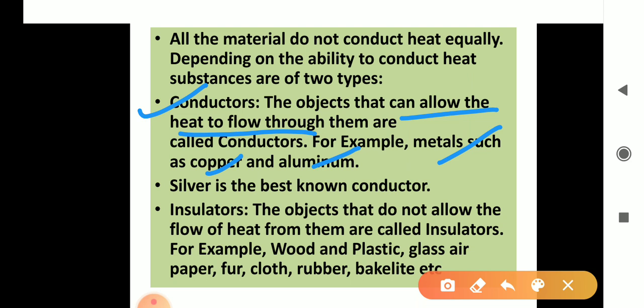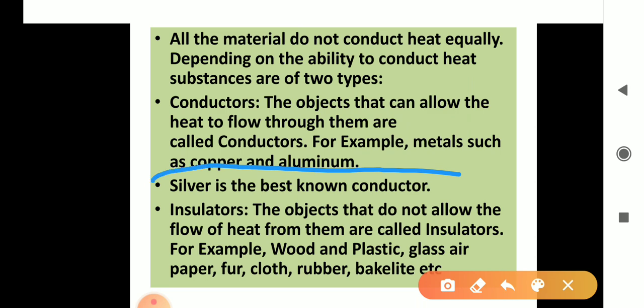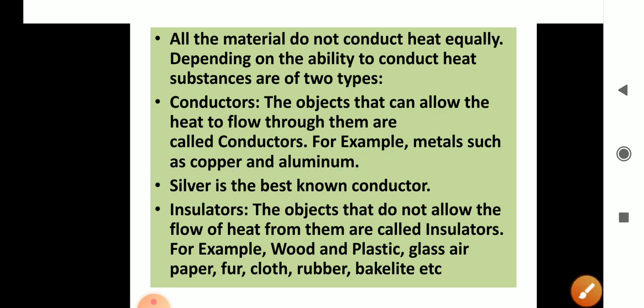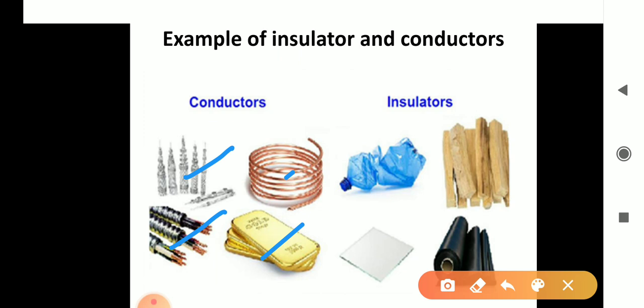And insulators are the substances which do not allow heat to flow through them. Examples: wood, plastic, glass jar, paper, fur, cloth, rubber, bakelite, etc. These are examples of insulators. Is it okay? Now one more thing: silver is the best conductor. Silver is known as the best conductor. Now these are some examples of conductors and insulators. Conductors, you can see, are all made up of metals. And insulators are plastic, then wood, paper, and cloth, etc.